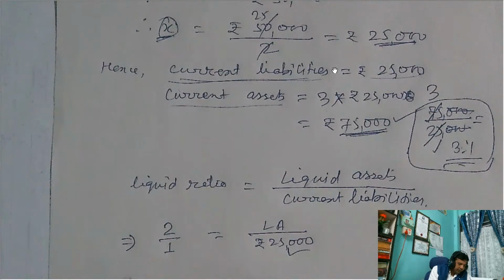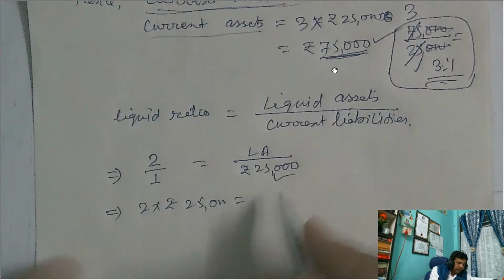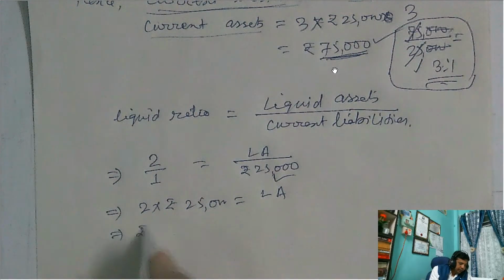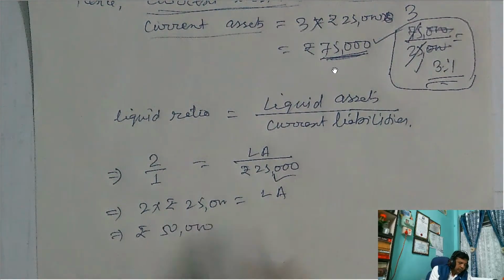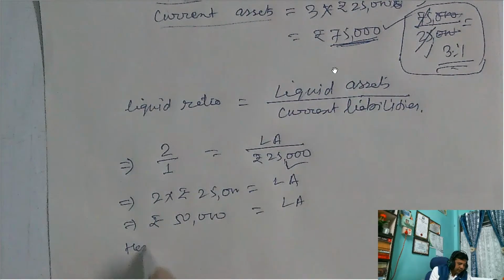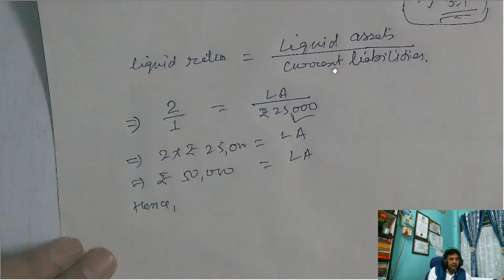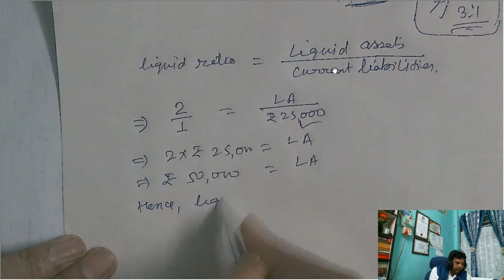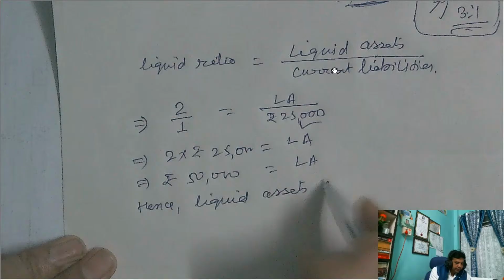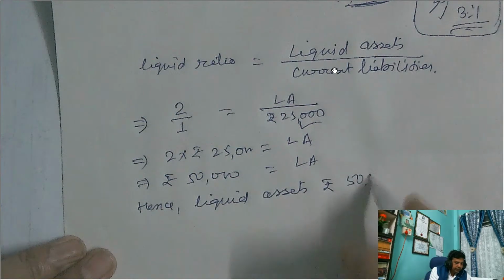And now cross multiplication: 2 into rupees 25,000, and your liquid assets is rupees 50,000. Hence liquid assets equal rupees 50,000.